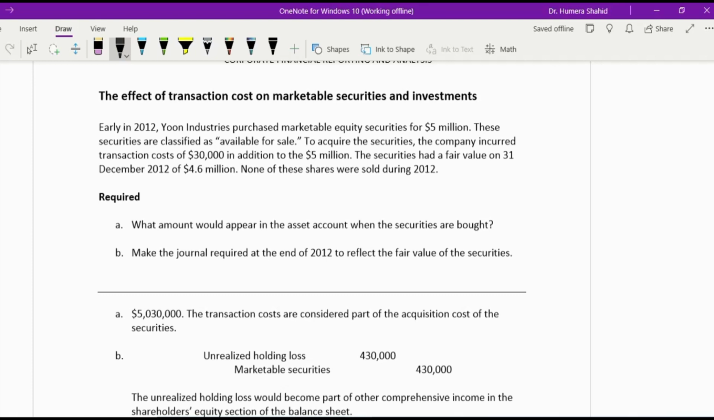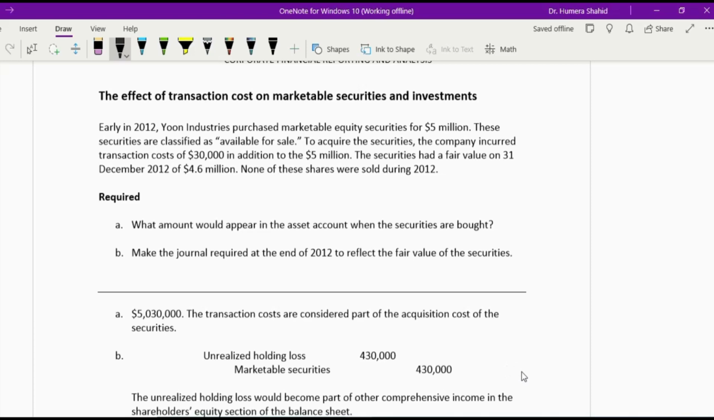The topic of discussion today is different types of investments and marketable securities. We have already done one discussion regarding this topic, in chapter number 17 of marketable securities in this corporate financial reporting course. Today we will be solving some exercises regarding this chapter. So let's start our discussion.